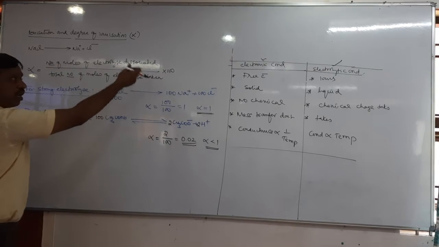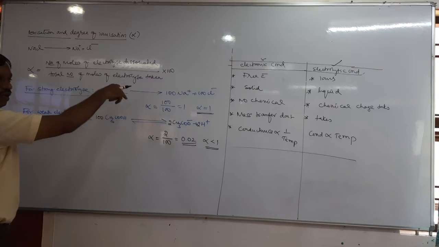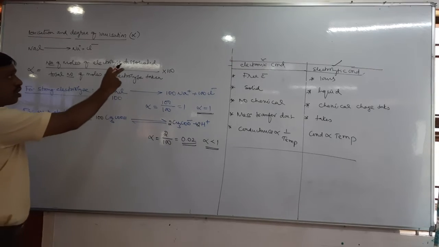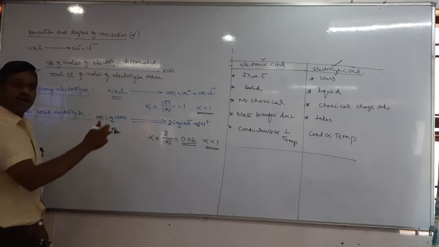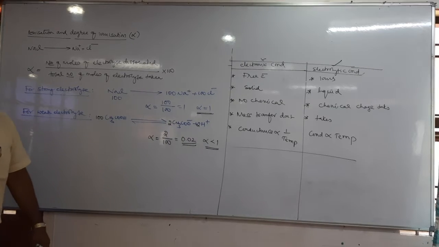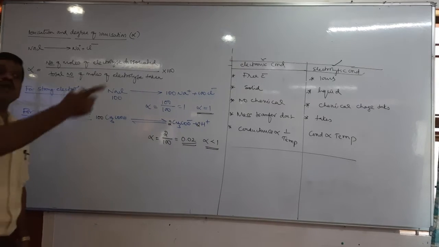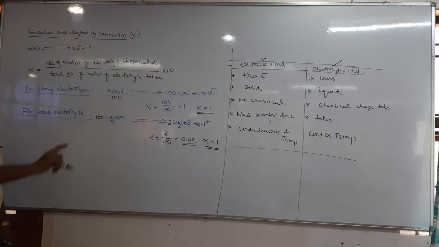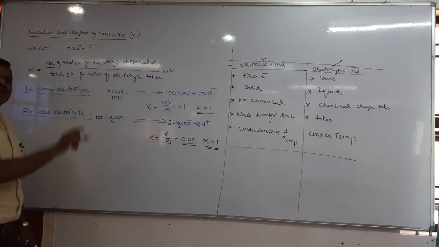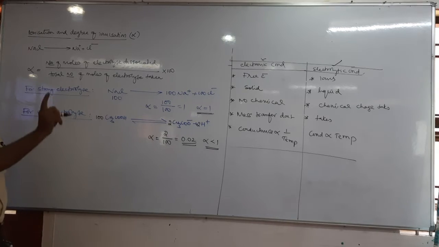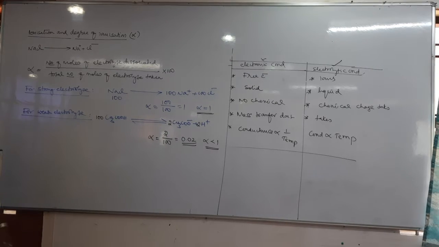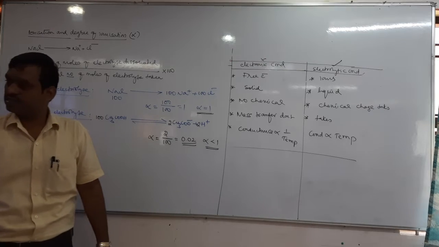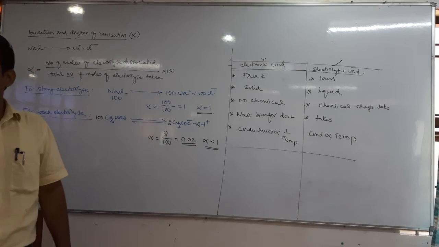How many dissociated? How many taken? If it is alpha more than 1, the number of moles dissociated is more than taken. How is it possible? You have taken 100. How do you expect 200 to dissociate? So the dissociated is not more than taken. So it may be equal. Therefore, alpha is always 1, or it should be less than 1.